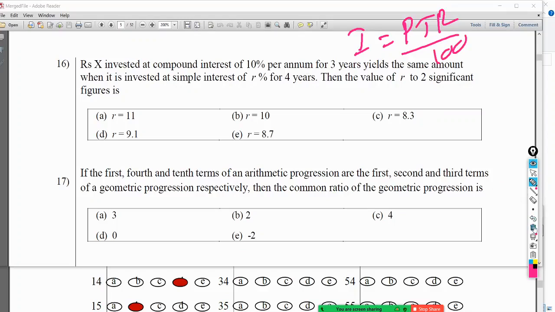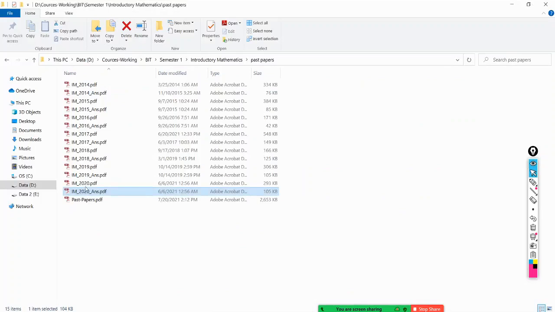If it is compound interest, anyway the formula is given in your note.